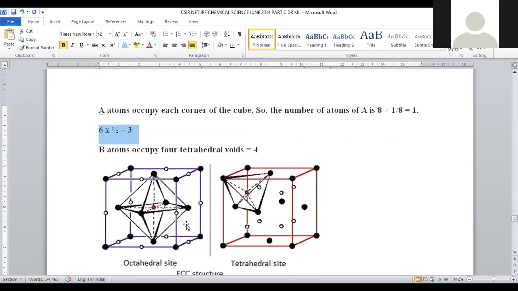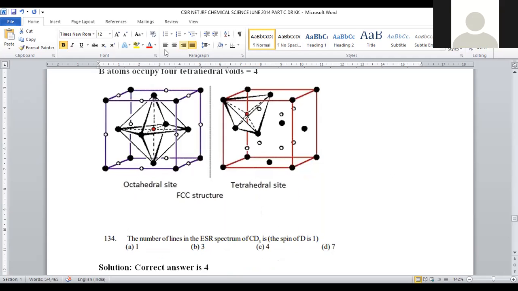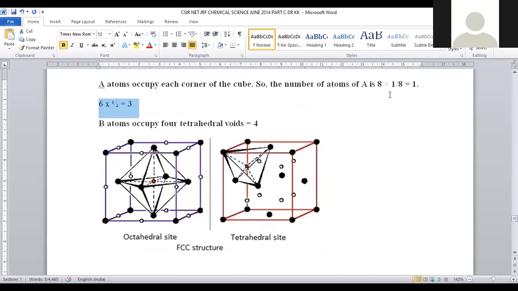For that purpose, here is the FCC crystal lattice provided in this diagram, where you can find atoms contributing in the 8 corners and 6 faces as well. An FCC crystal lattice is composed of 8 corners and 6 faces. In case of corners, each atom is contributed by 1 by 8. In case of faces, each atom is contributed by 1 by 2, right? So in this manner, we will predict the number of A atoms. A atoms are occupying these corners as well as faces of the system.